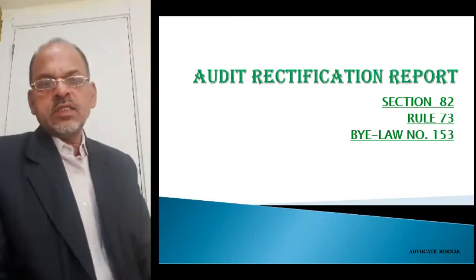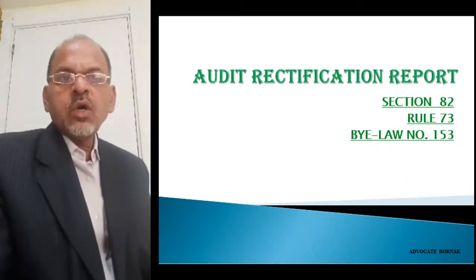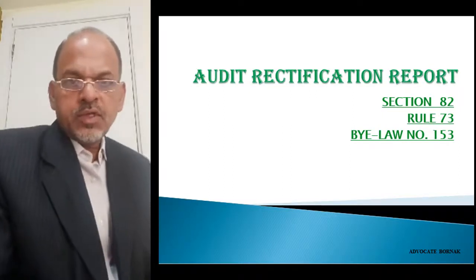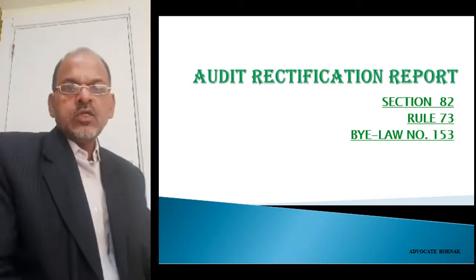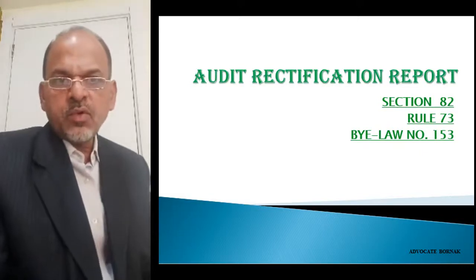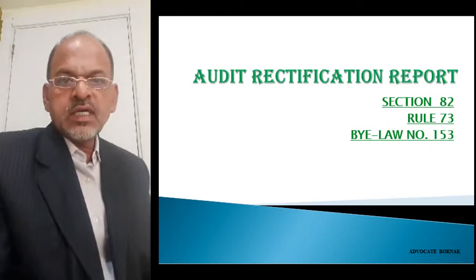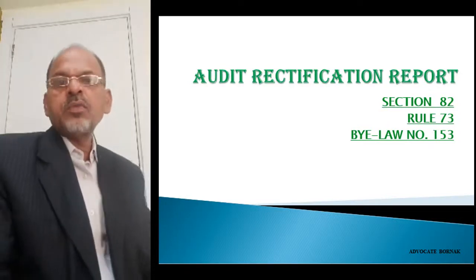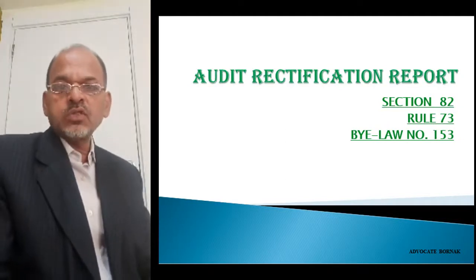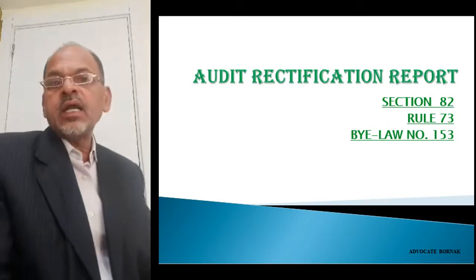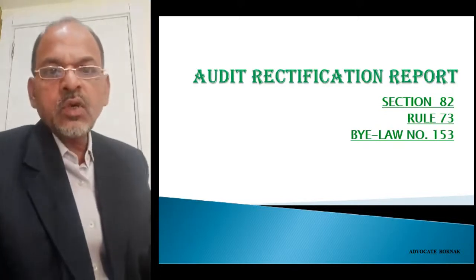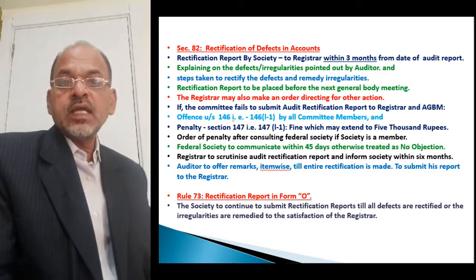Now let us see what are the provisions about the audit rectification report on the audit report of a cooperative society. The provisions pertaining to audit rectification report, we find under section 82 of the Maharashtra Cooperative Societies Act 1960, under rule 73 of the Maharashtra Cooperative Societies Rules 1961, and under bylaw number 153 of the bylaws of the society.